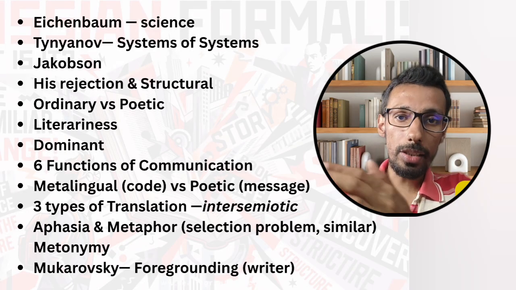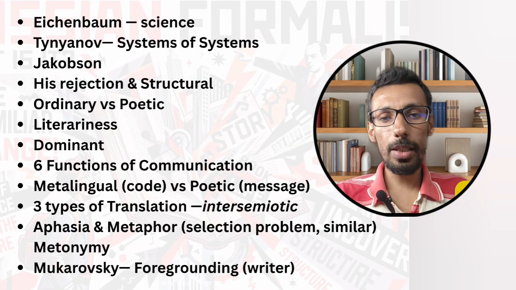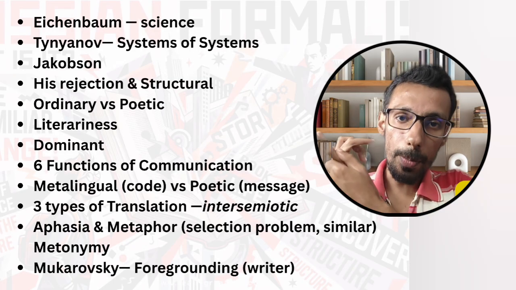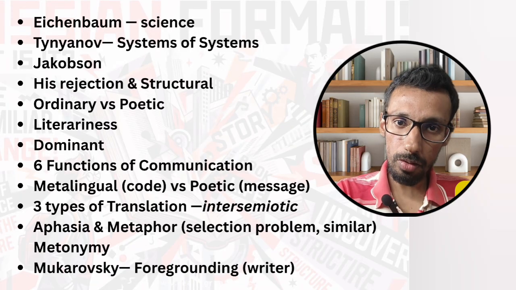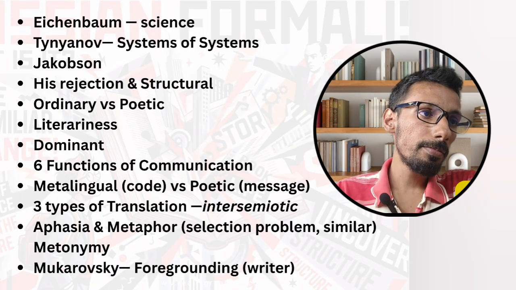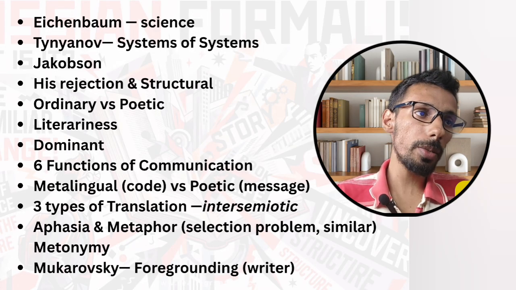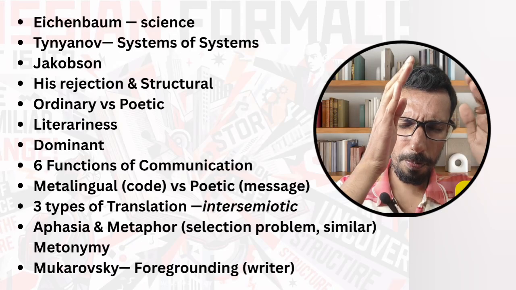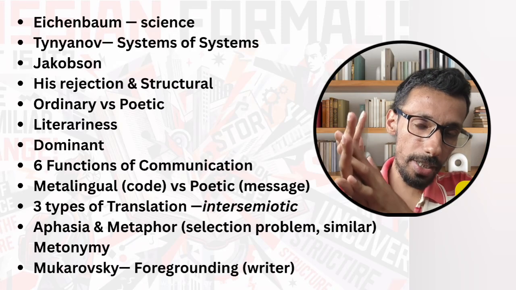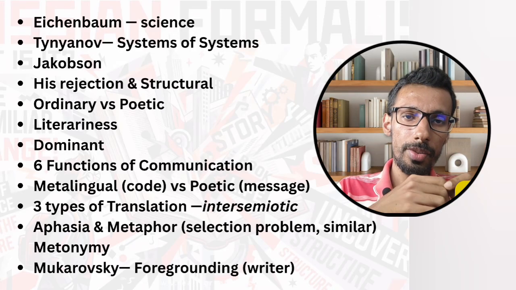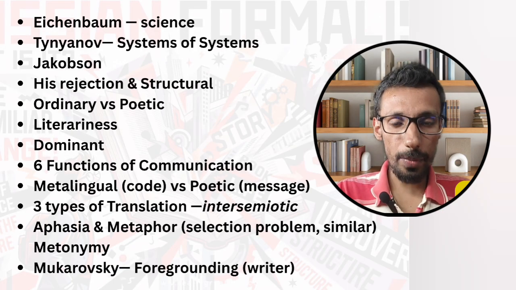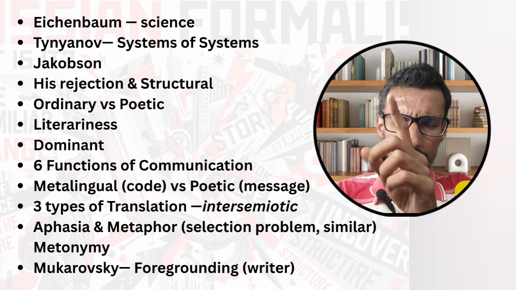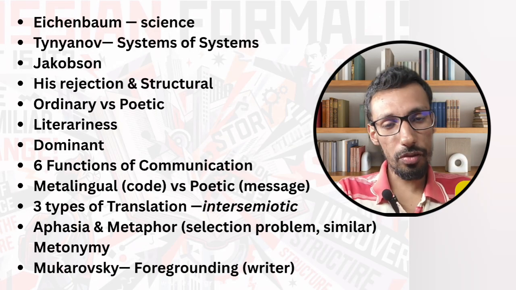And by using the example of aphasia, Roman Jakobson says that language is structured in two ways. One is metonymy, second is metaphor. Metaphor is known as the selection problem, and metonymy is combination. Paradigmatic is selection, syntagmatic is combination. So when it comes to metaphor, it is paradigmatic. When it comes to metonymy, it is combination. So this is the thing that you have to remember.